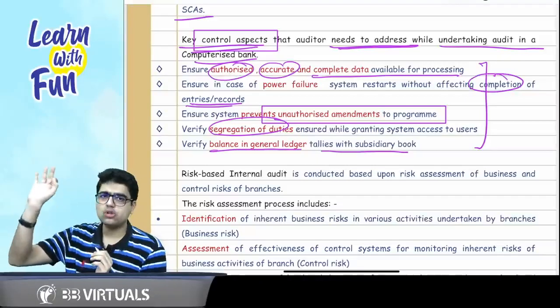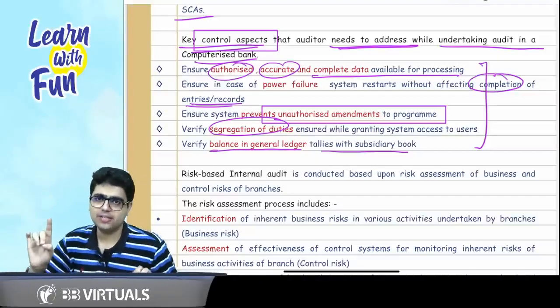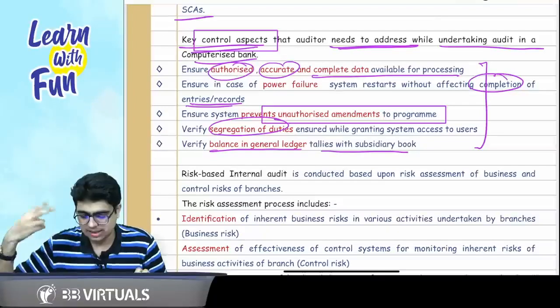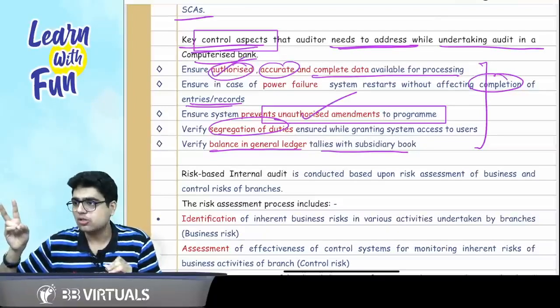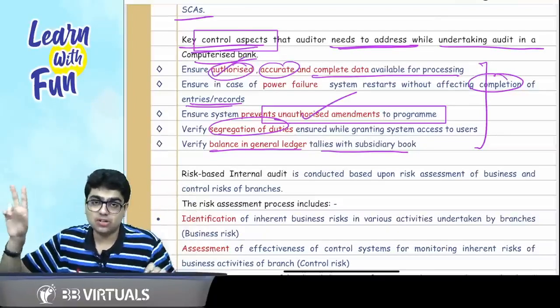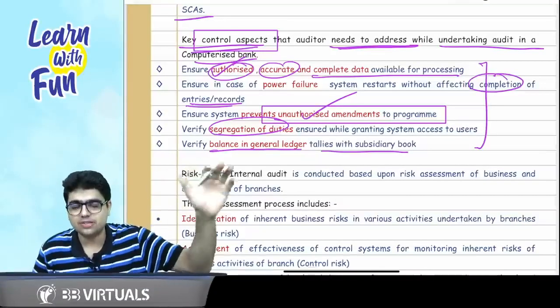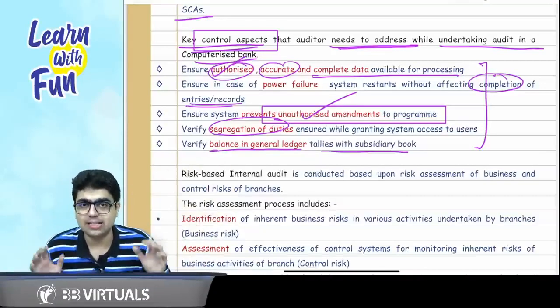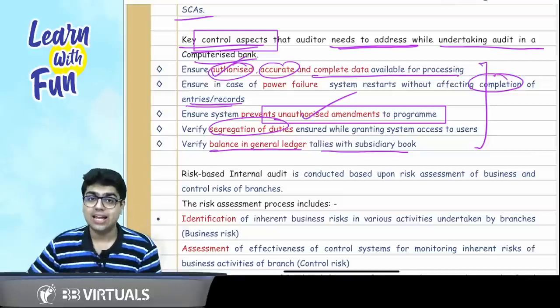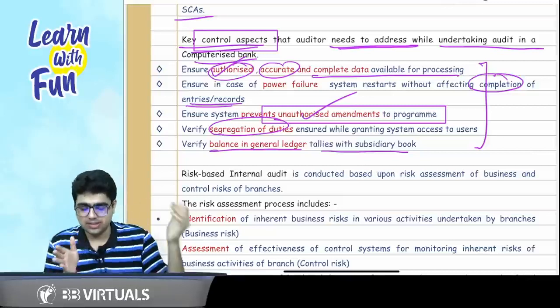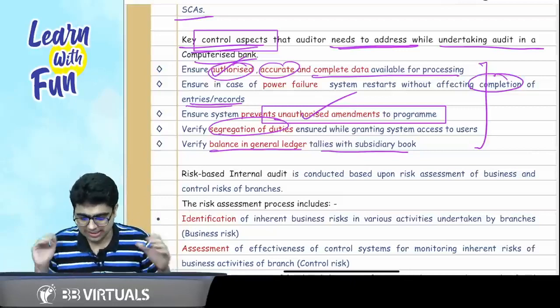Again, authorized, accurate and complete data is available. Unauthorized amendments are avoided. See, authorized, unauthorized. Authorized data is available, unauthorized amendments are avoided. In case of power failure, system restarts without affecting the completion of entries. That means the system is very, very good. And the last point was general ledger tallies with the subsidiary ledger. Basically, the books of accounts tally with each other.